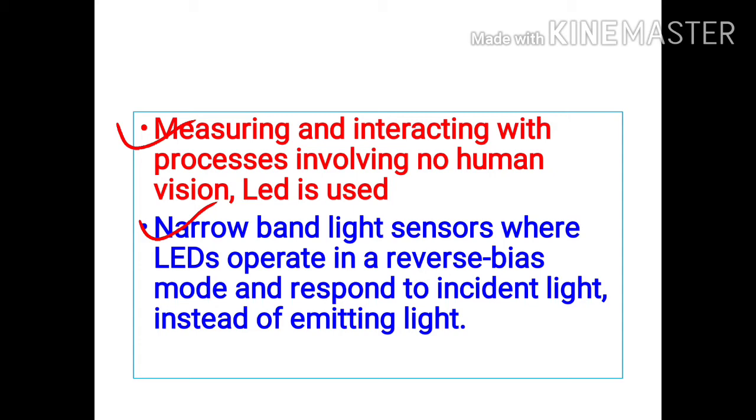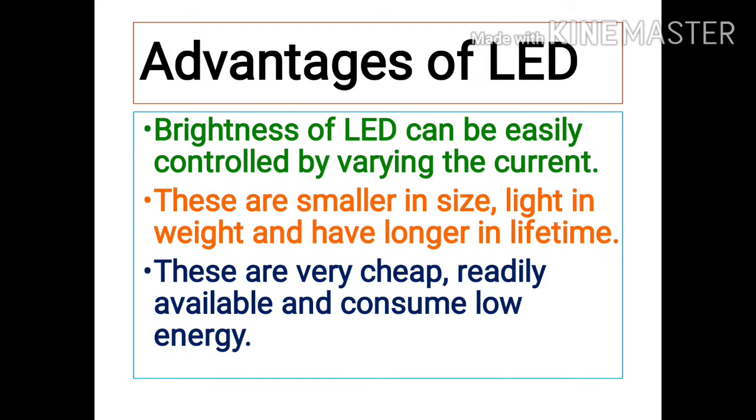Now we are going to study about the advantages of LEDs. What are the advantages we are getting if we are using LEDs? So the first advantage is that brightness of the LED can be controlled by varying the current. So this is one of the important ones. The second one is these are smaller in size, light in weight, and have longer lifetime. They are smaller in size, so we can carry them to any place very easily, and they are also very light in weight. So these are the advantages.